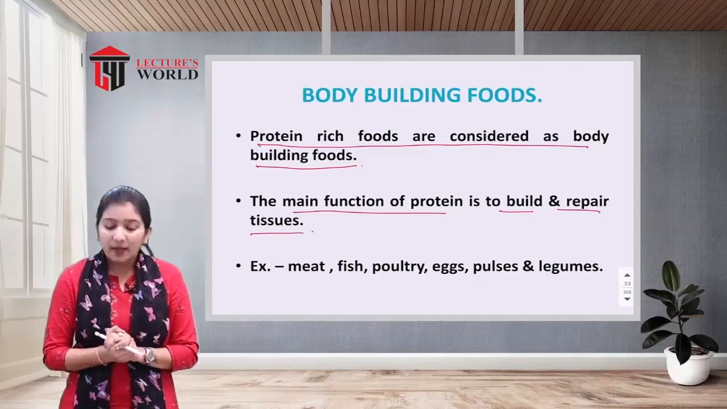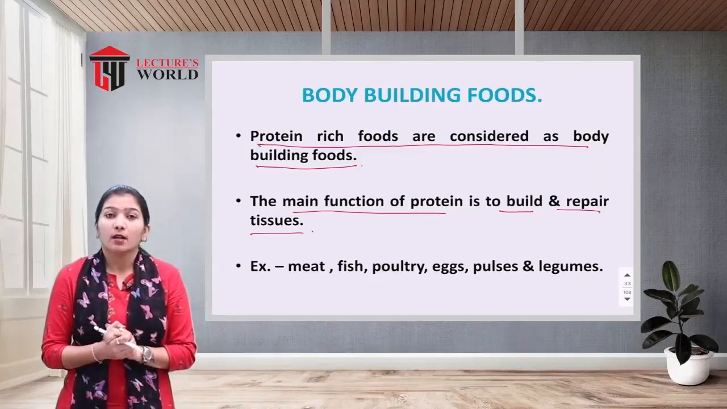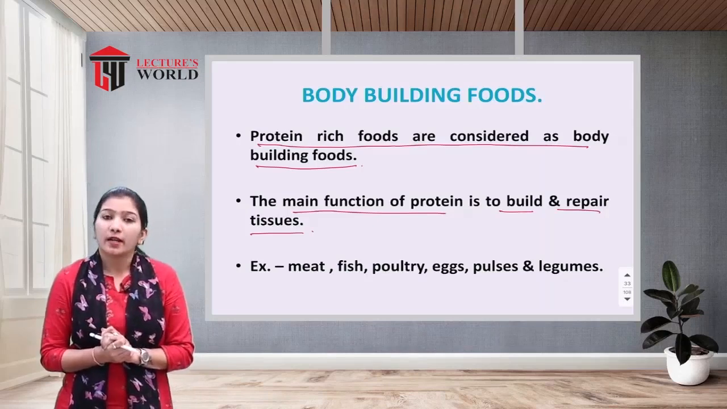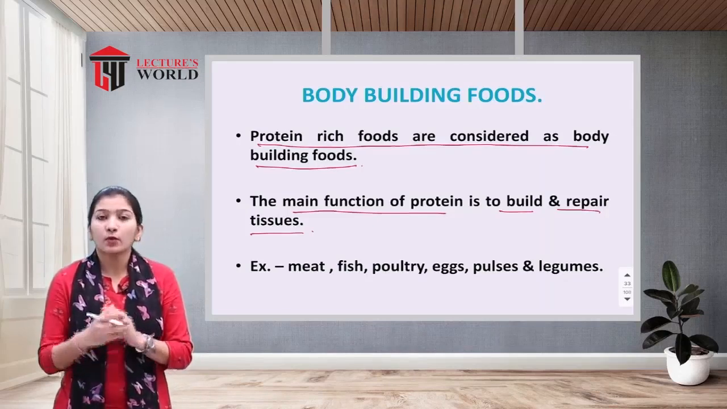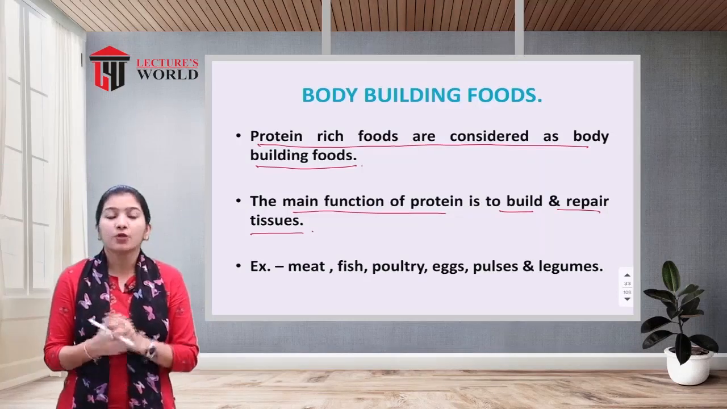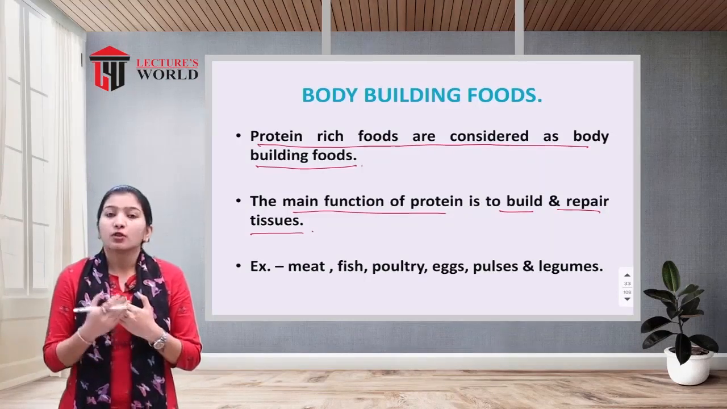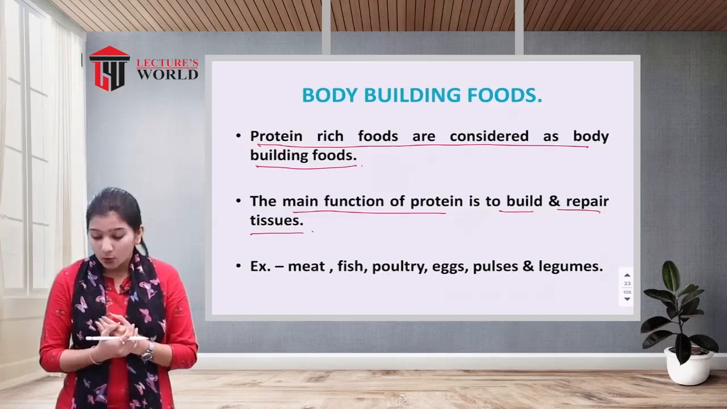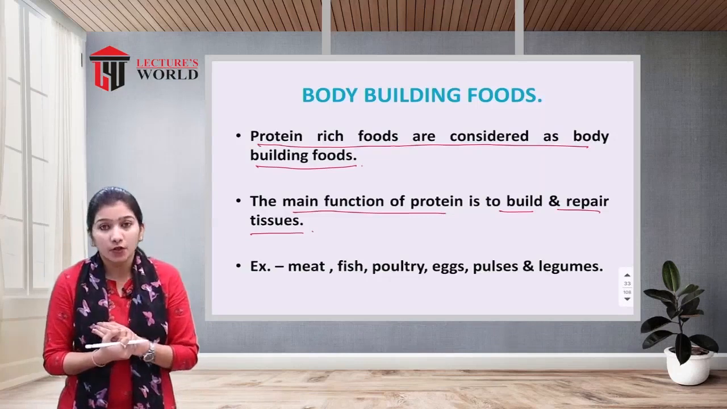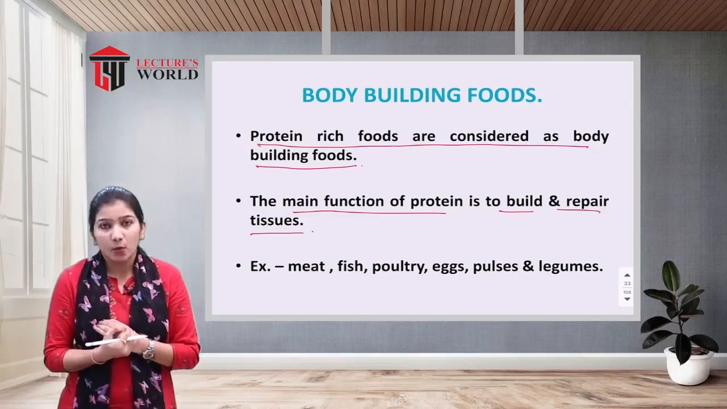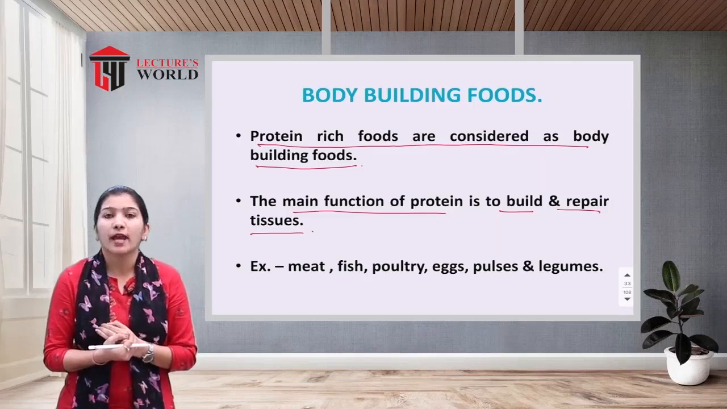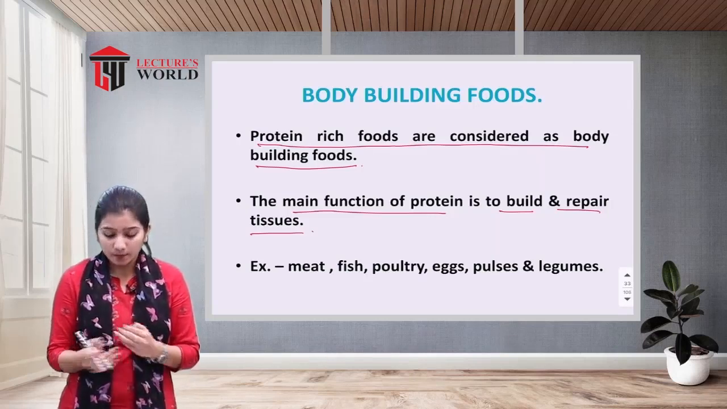Apart from body building, protein also has the function of building and repairing tissue. Whenever you get injured, if you fall down the stairs or face any kind of accident and get damaged, then to heal that wound and repair the damaged cells and tissue, your body requires protein. So protein is necessary for the repair of damaged cells and tissue.